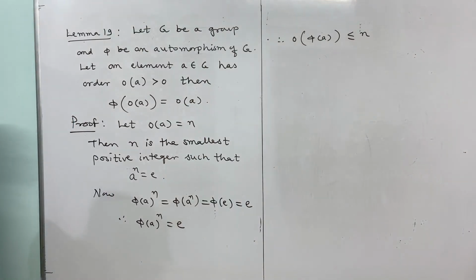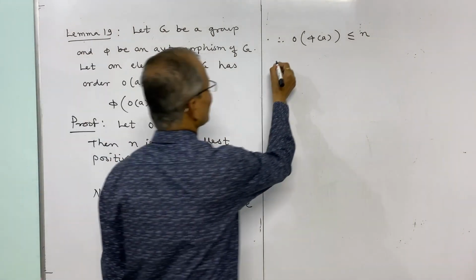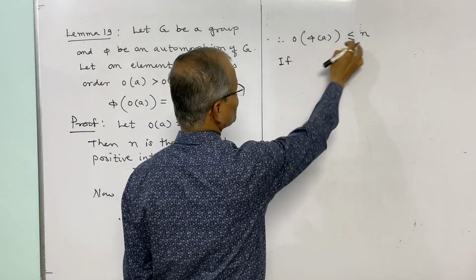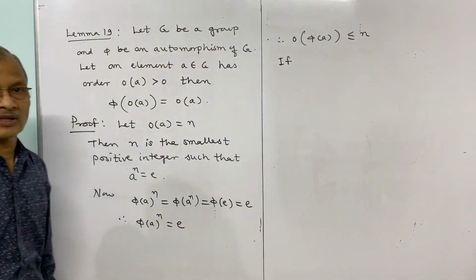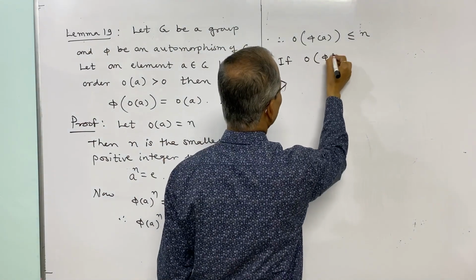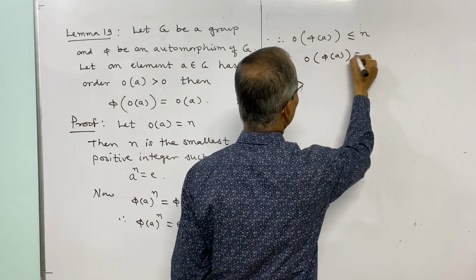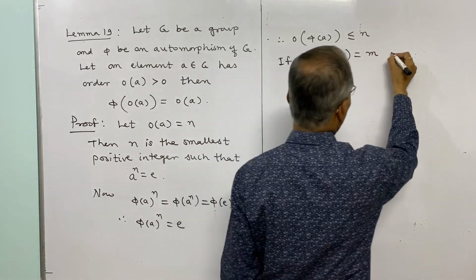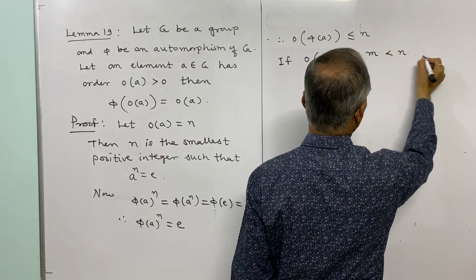Now suppose it is m, and m is less than n. What we have to show is that it is exactly n, but suppose the order of phi of A is equal to m and m is less than n.